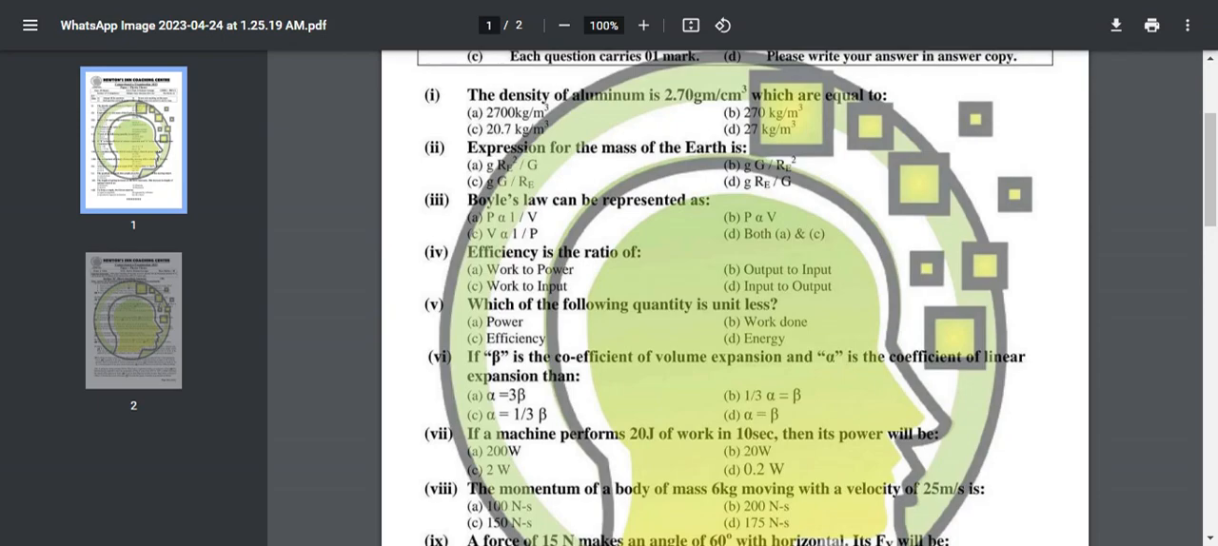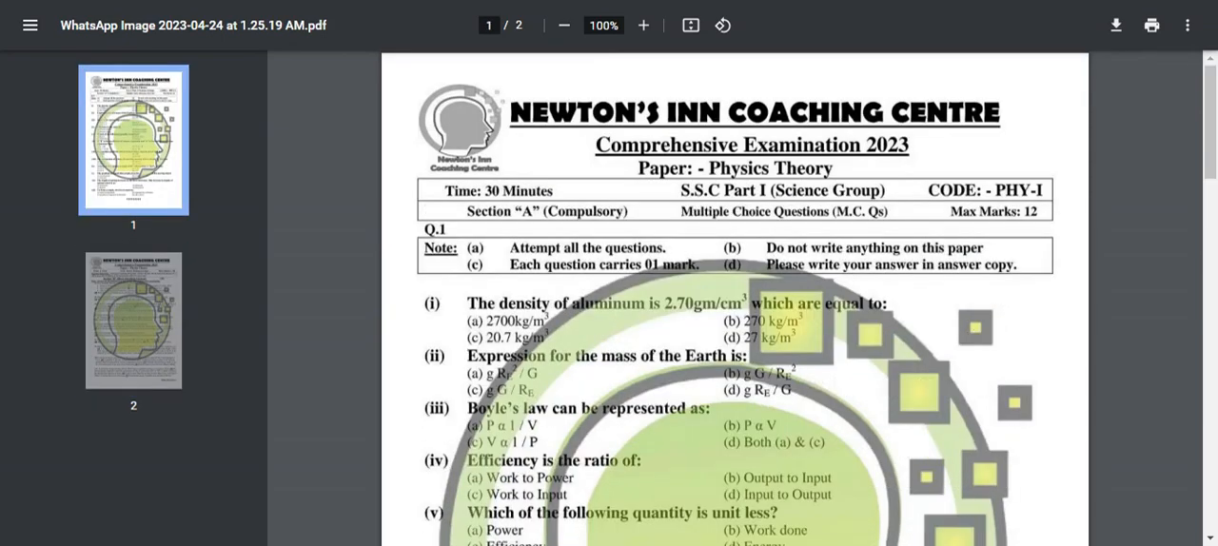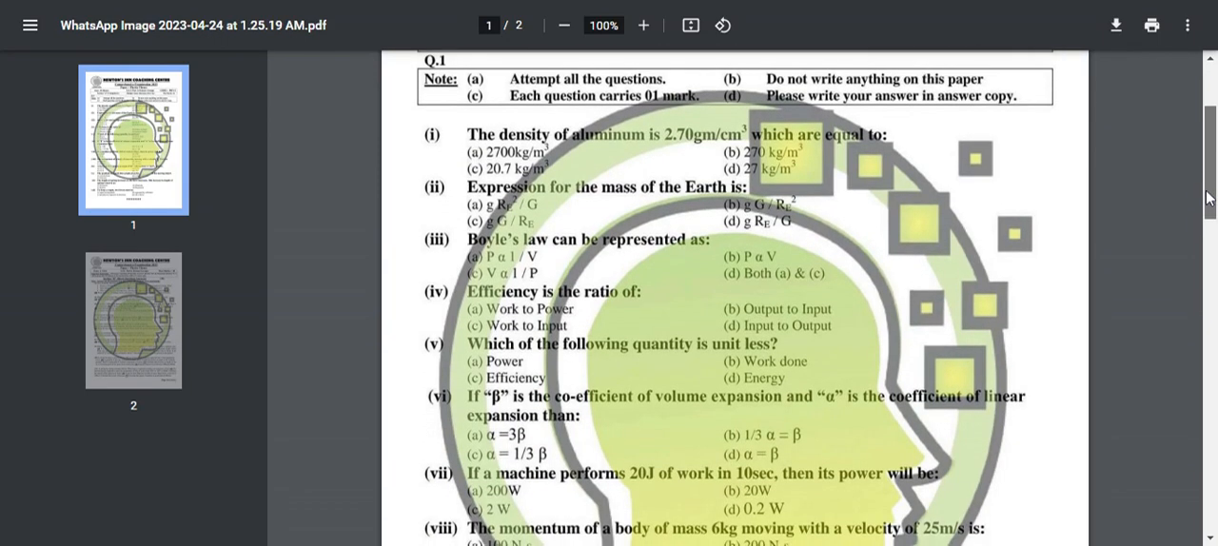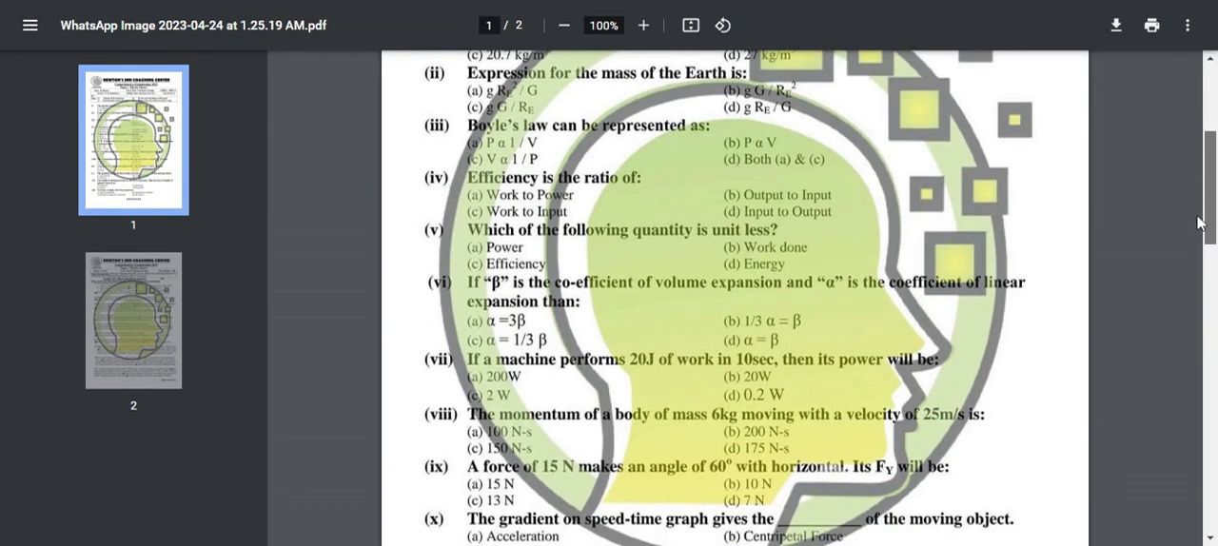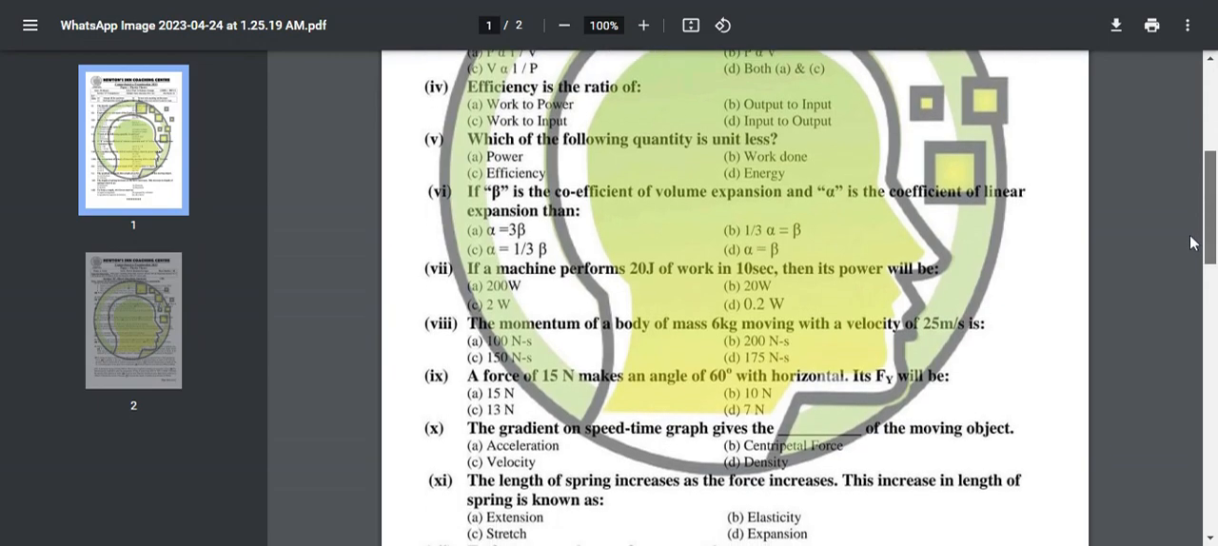represented as... Efficiency is the ratio of... Number 5: Which of the following quantity is unitless? If beta is the coefficient of volume expansion and alpha is the coefficient of linear expansion, then... If a machine performs 20 joule of work in 10 seconds, then its power will be... The momentum of a body of mass 6 kg moving with the velocity of 25 meter per second is